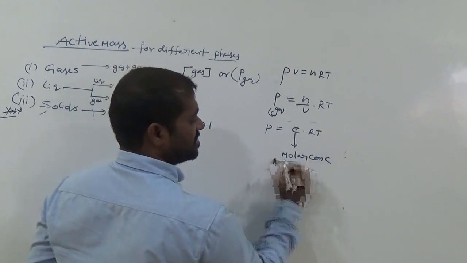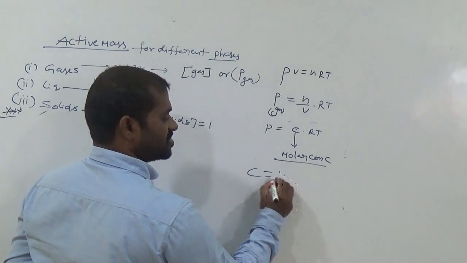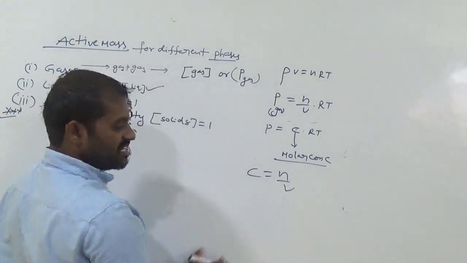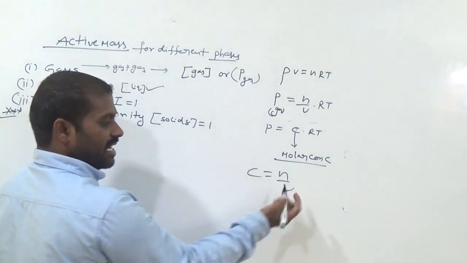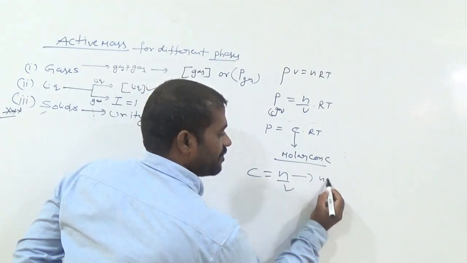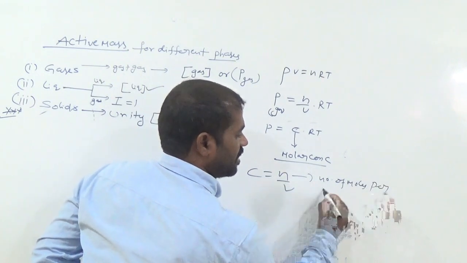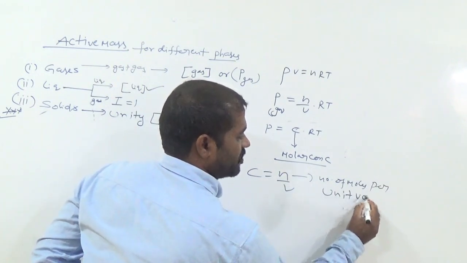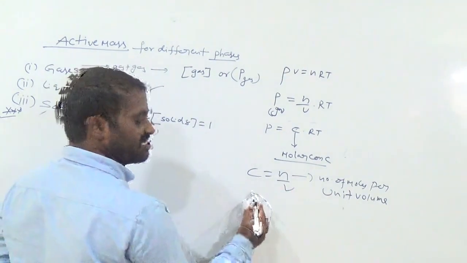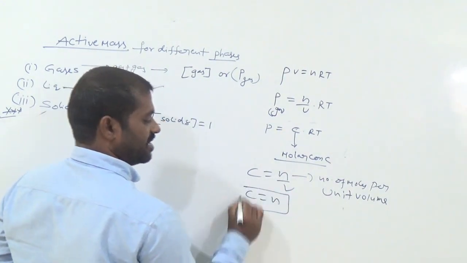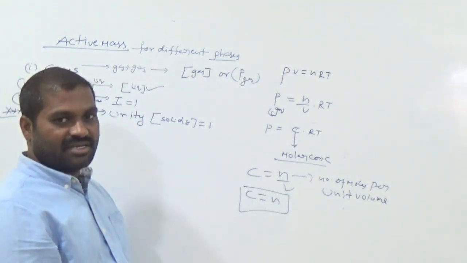The definition of concentration is number of moles per unit volume. Suppose we keep the value of V equal to 1 here. What happens? C equals n. Number of moles becomes the concentration of the reactant or product.